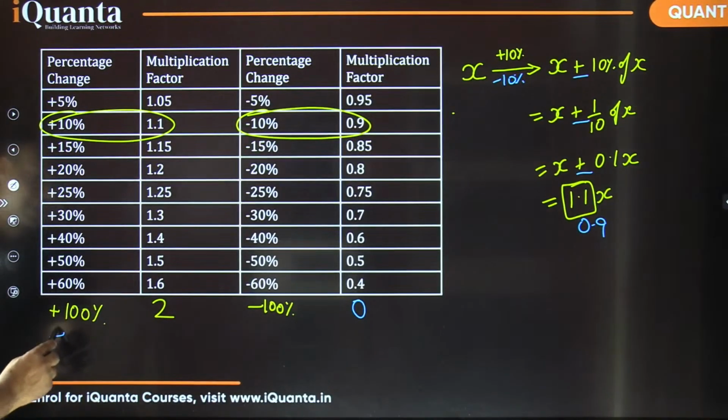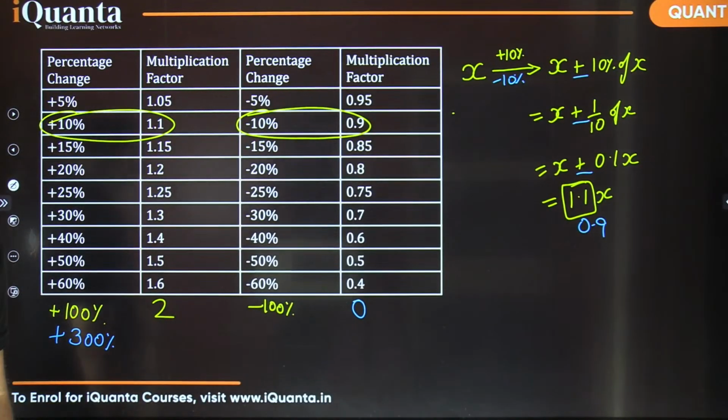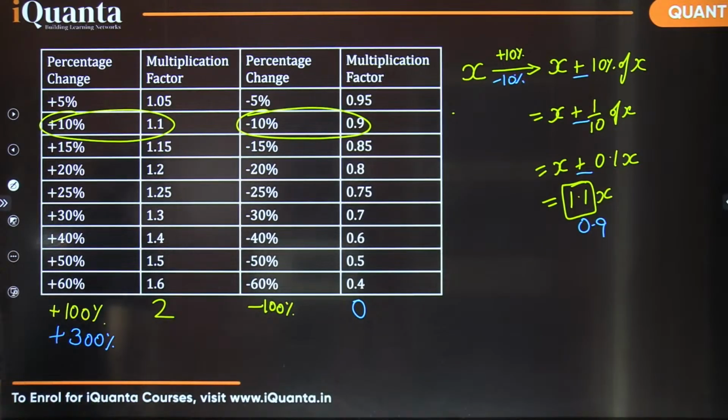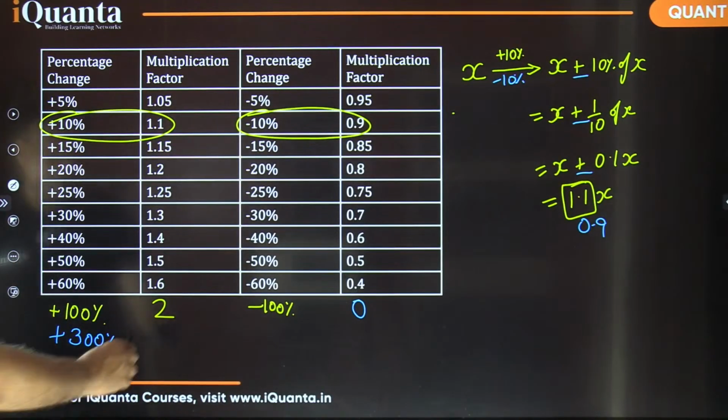If I say there is, let's say, 300% increase. Now what will be the multiplying factor? If there is 300% increase, the multiplying factor. Excellent, Dhruv. See, people make errors at these points. 300%, पहले तो समझ ही नहीं आता. What is 300%? है ना? So 300% means जितना भी था उसमें उतना 3 गुना बढ़ गया. तो कितने गुना हो गया? How many times has it become? It has become 4 times.